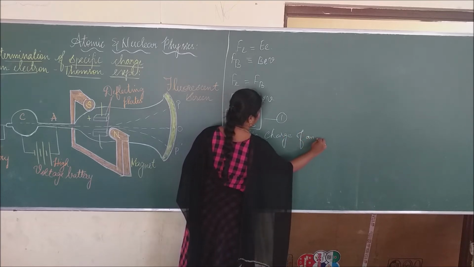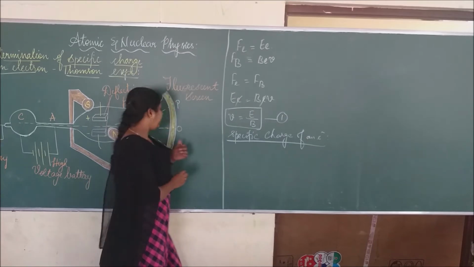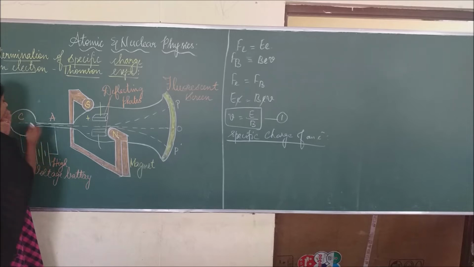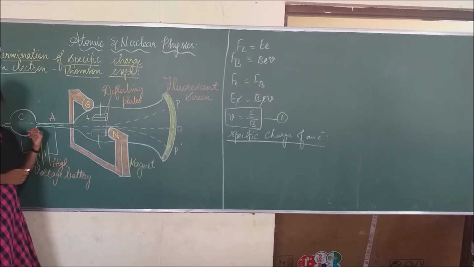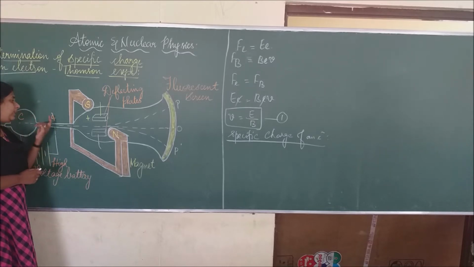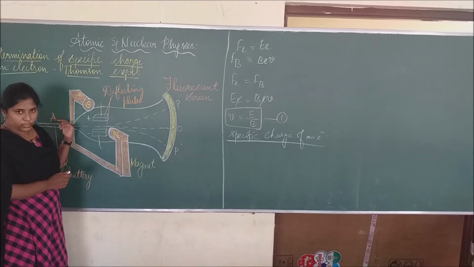Specific charge of an electron. Okay. So initially we know that the electrons are coming from the cathode, right? So there will be a potential energy at the cathode position. And the electrons can be passed to the anode disk. At that time, the potential energy is converted into kinetic energy.